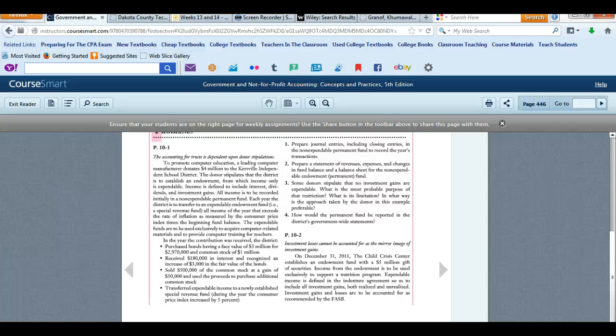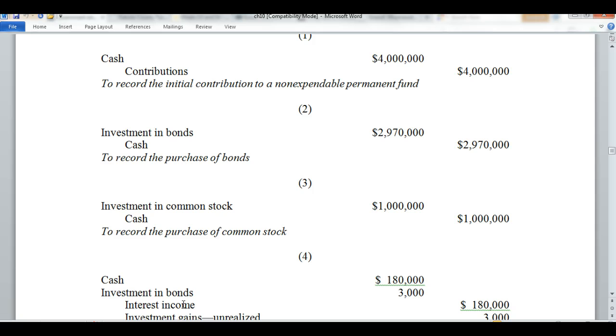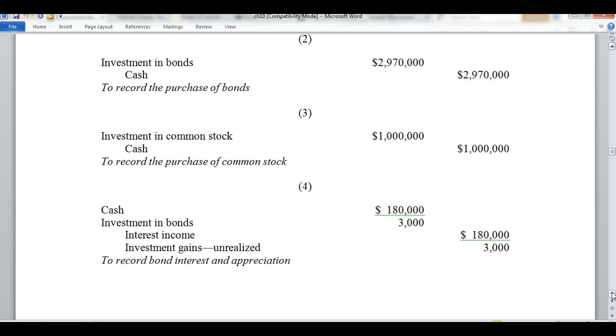Next, we received $180,000 in interest and recognized an increase of $3,000 in the fair value of the bonds. So because it's a marketable security, we record those bonds at fair market value. We're showing our cash of $180,000. We'll show an increase in investment in bonds of $3,000.